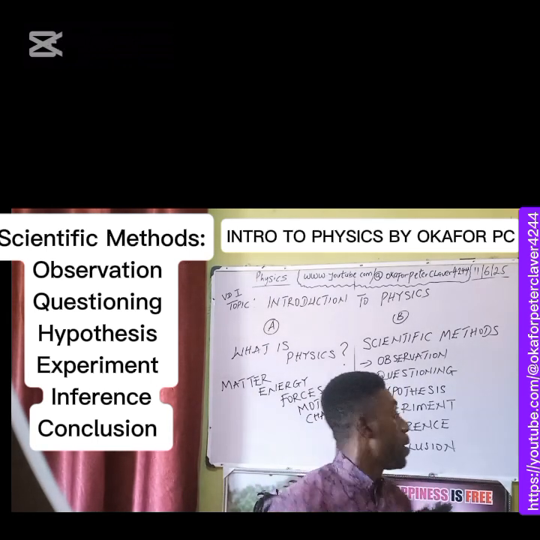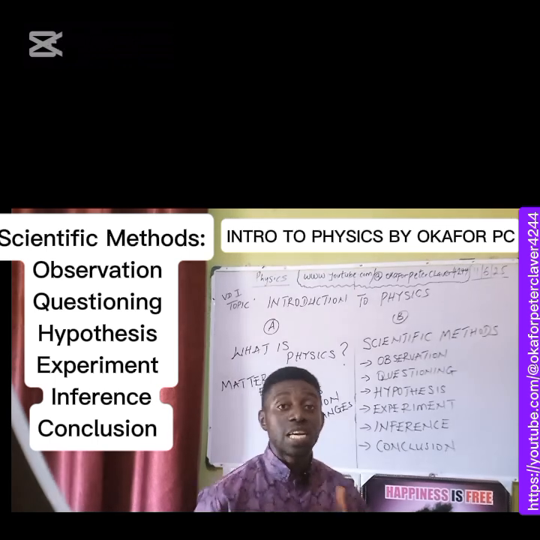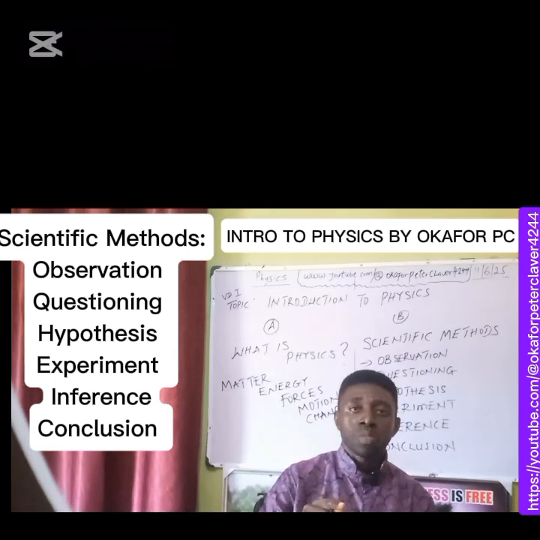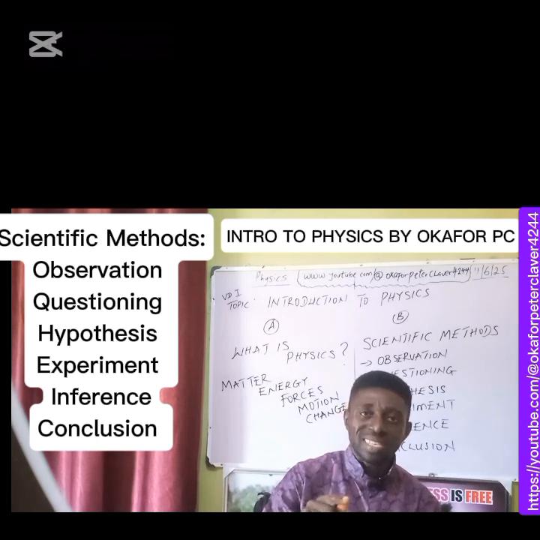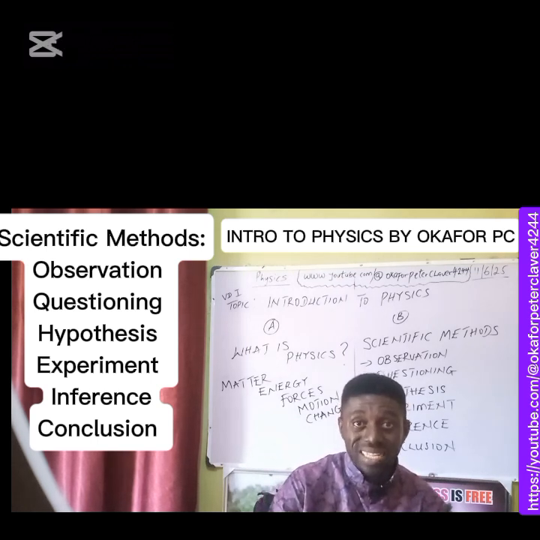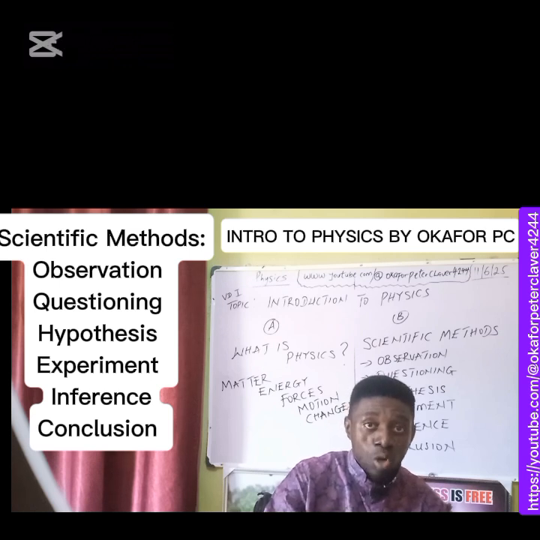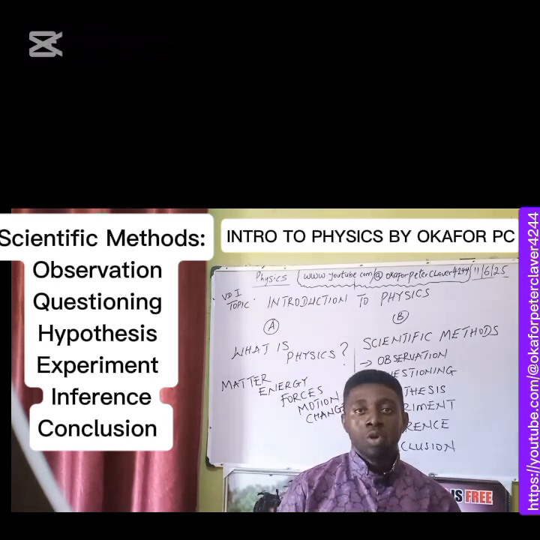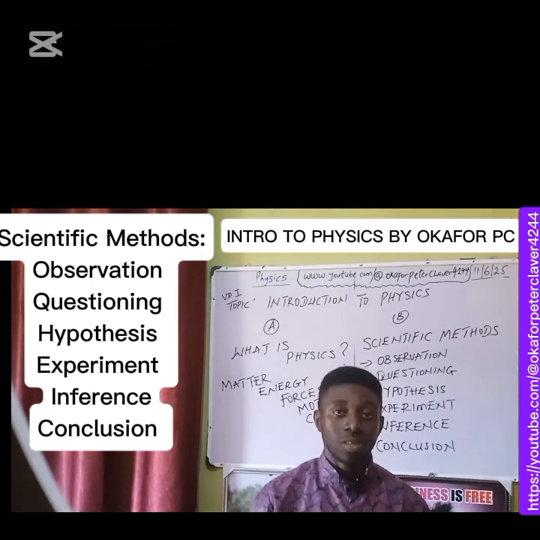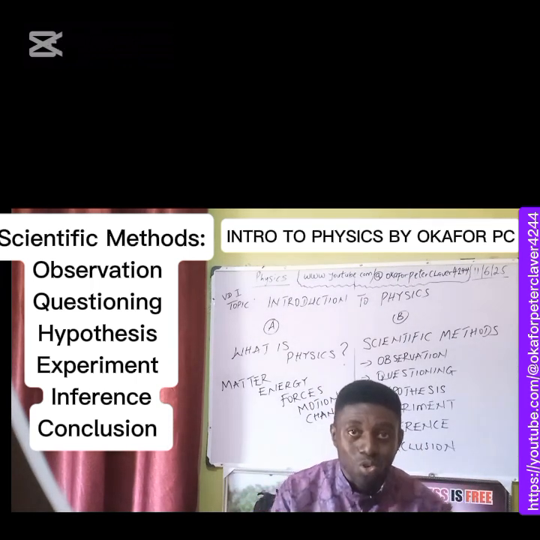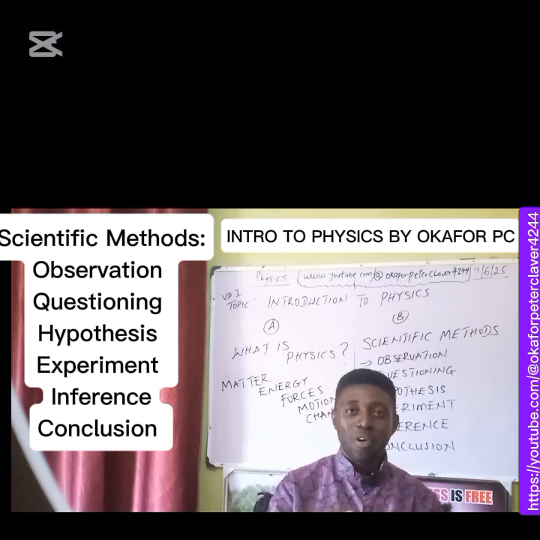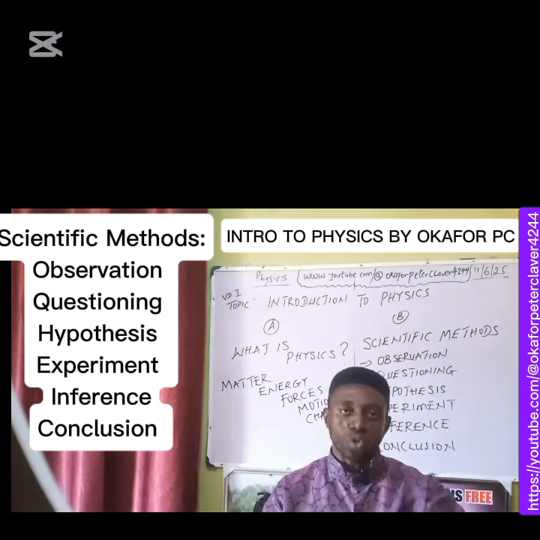The next topic of interest in understanding physics better is scientific method. So if physics is a subject or a discipline or a study area, it must have tactics deployed to get to the answer to the question, who are we? So physics targets the truth. In order to get this truth, we don't run into conclusion, because anything called truth in the scientific world must go through a rigorous process before you can say this is true.